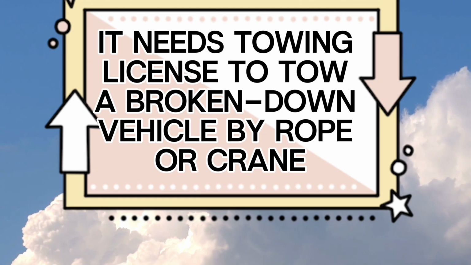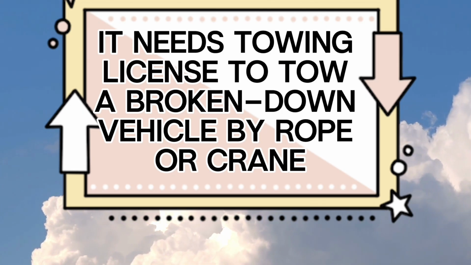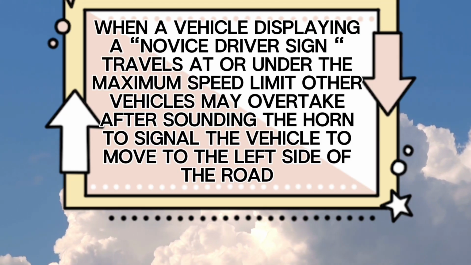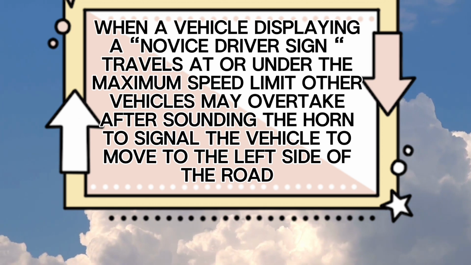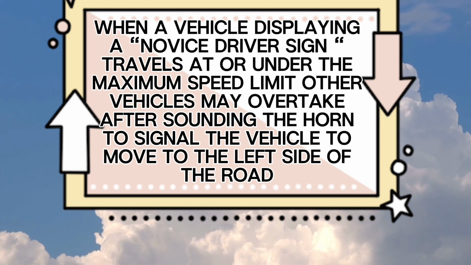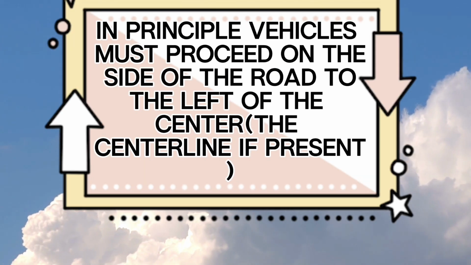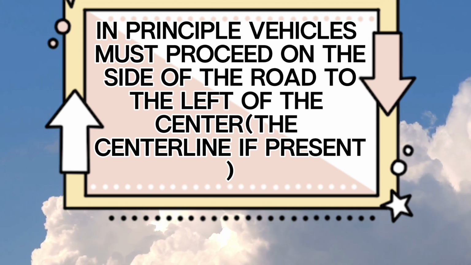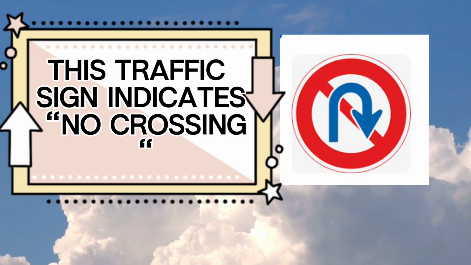True. It needs towing license to tow a broken down vehicle by rope or crane. False. When a vehicle displaying a novice driver sign travels at or under the maximum speed limit, other vehicles may overtake after sounding the horn to signal the vehicle to move to the left side of the road. False. In principle, vehicles must proceed on the side of the road to the left of the center line if present. True. This traffic sign indicates no crossing.